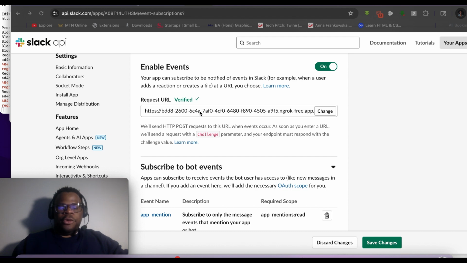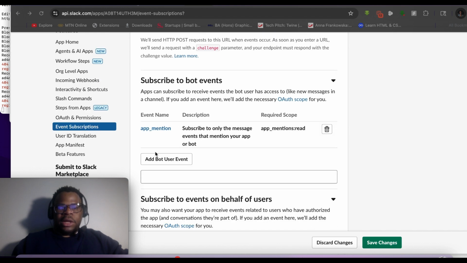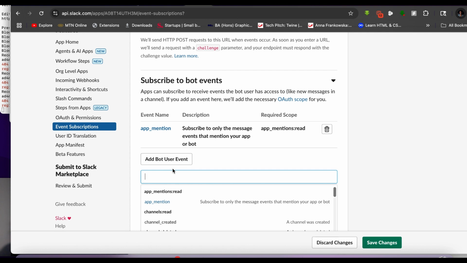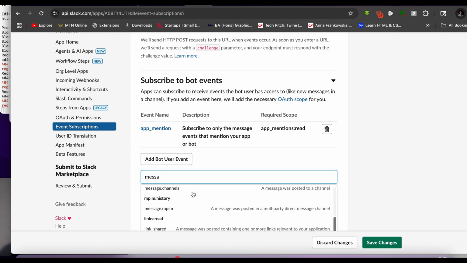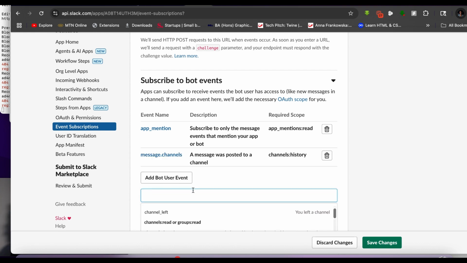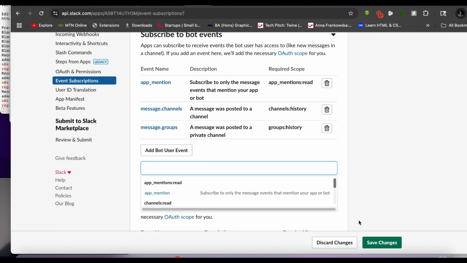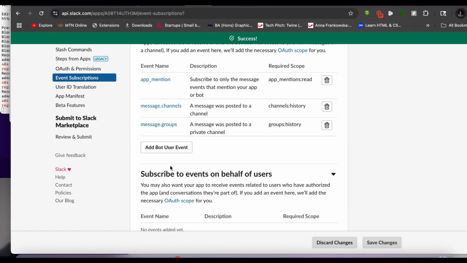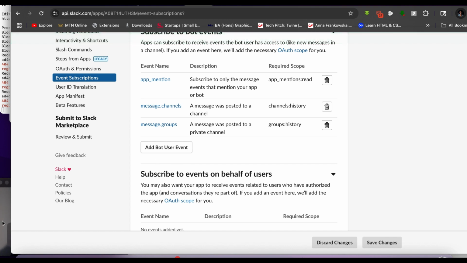Your new URL. I need to add these new events: app mention, then message.channel, then message.group. Okay, and then you have to click your save changes. So without this, you're gonna run into a whole lot of issues. All right.